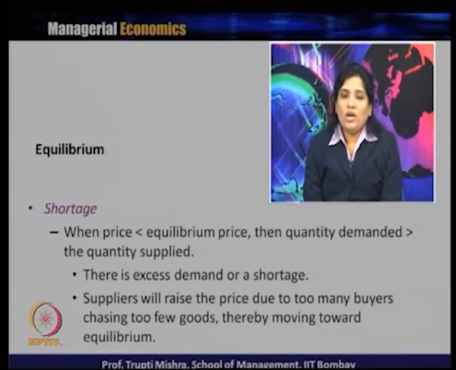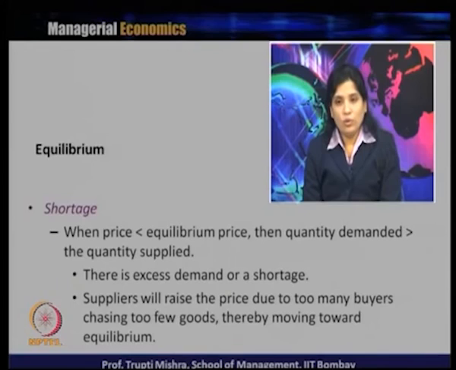So, the quantity demanded increases and the quantity supplied decreases. The price is less than the equilibrium price, and quantity demanded is more than quantity supplied. Now, what is the outcome? The outcome is excess demand, or a shortage. Now, how do we come out of this situation and reach equilibrium again? The supplier will increase the price.